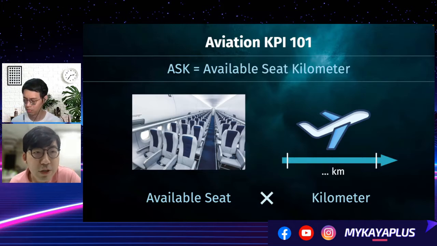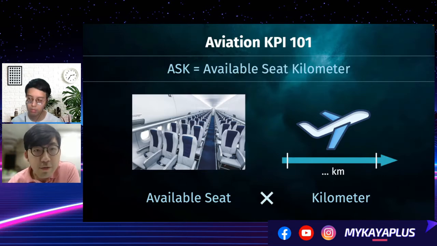The definition is as simple as taking all the available seats offered by the airline times the kilometers flown, let's say in the past quarter or the past year. So ASK represents the available seats times the travel distance. This is the first KPI.